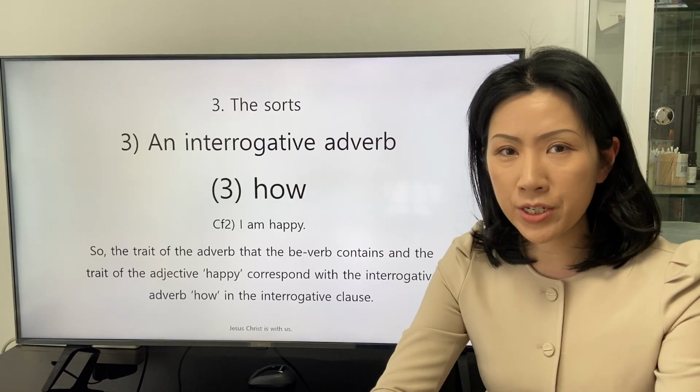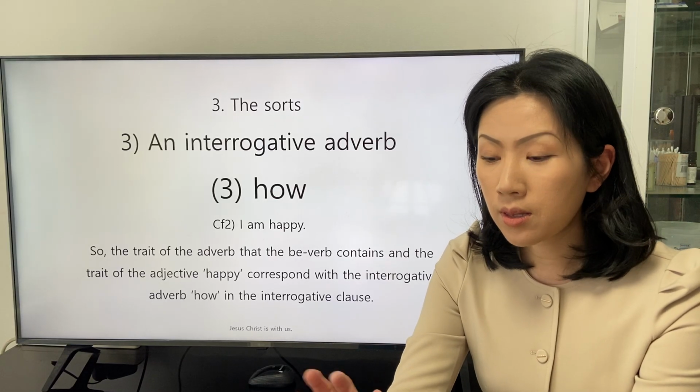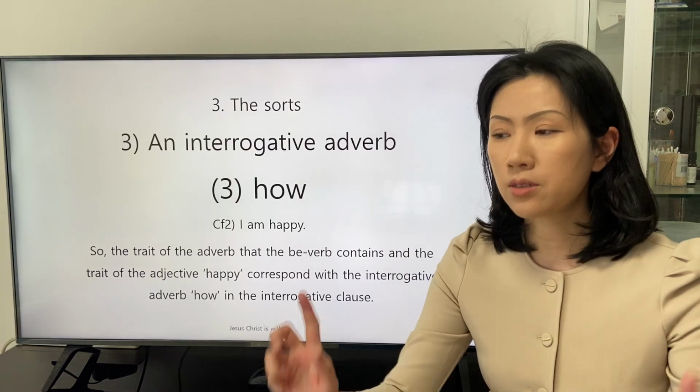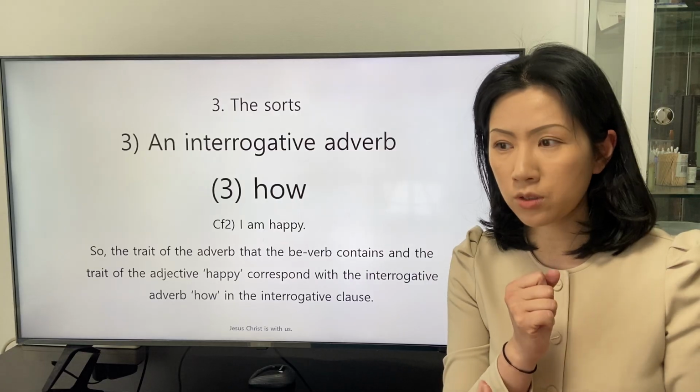The basic definition that the be verb describes is based on the existence of the subject.